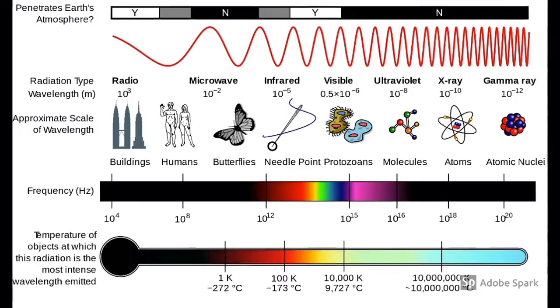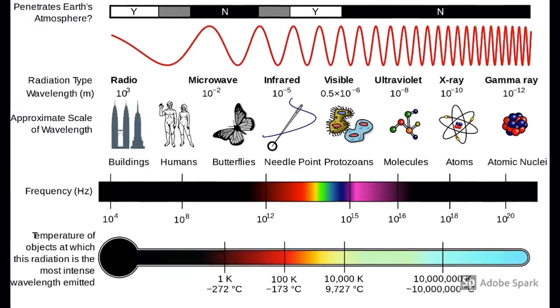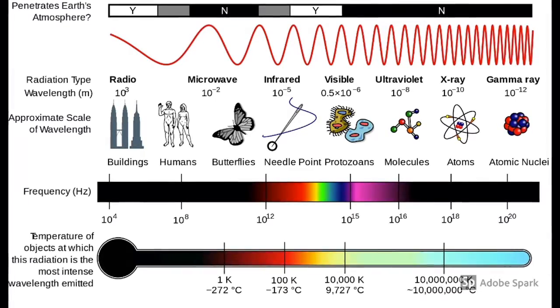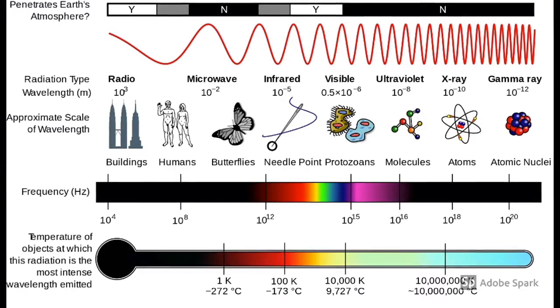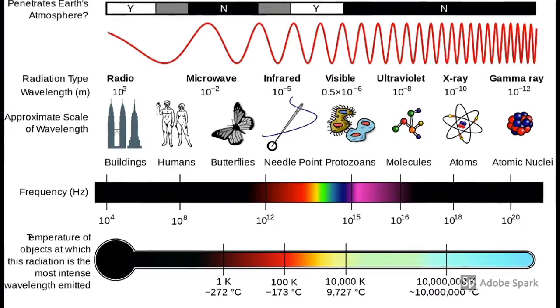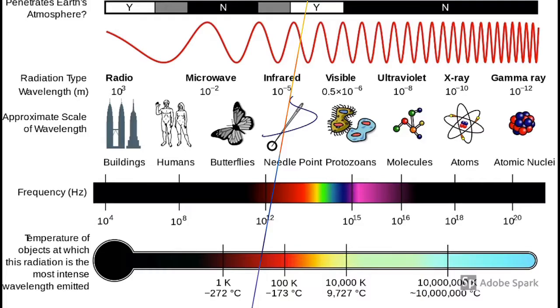There are many types of waves, like electromagnetic waves or mechanical waves. I'm going to talk about EM waves though. There are 7 types of EM waves: radio, microwave, infrared, visible, ultraviolet, X-ray, and gamma rays.